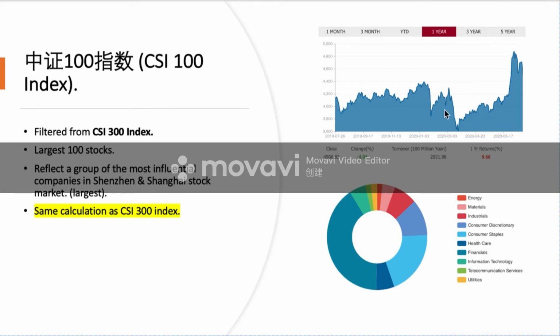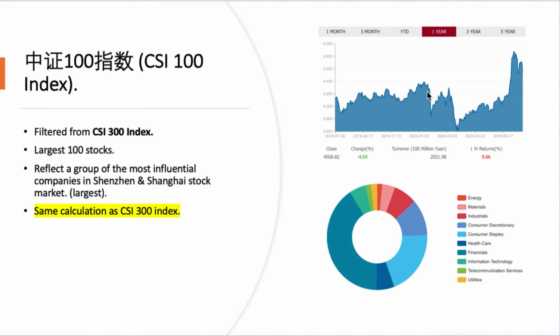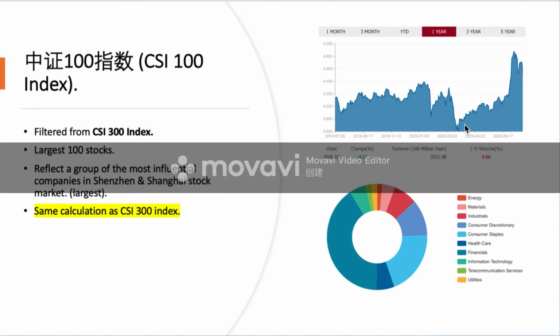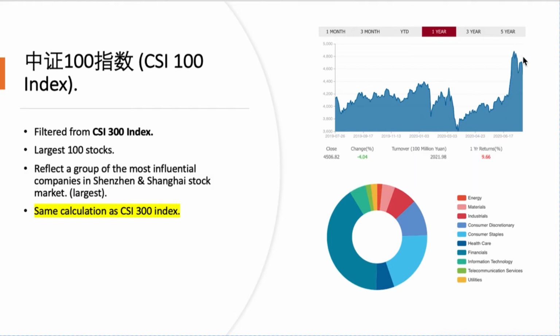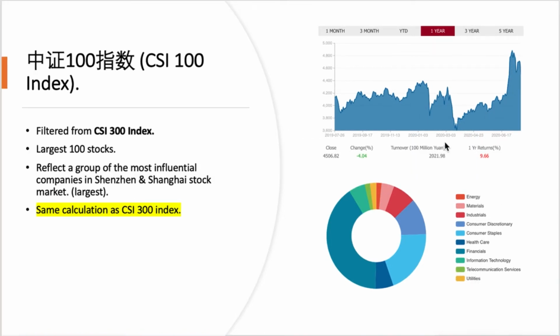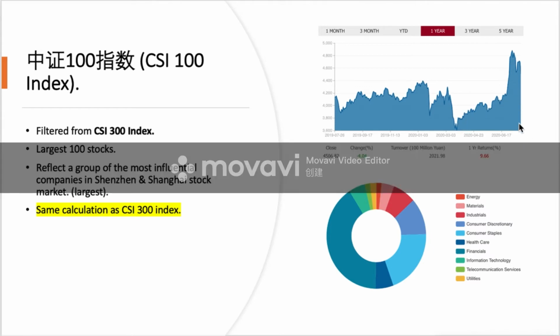As we could notice, here is about the time when COVID-19 was just found, and here COVID-19 was getting more severe, and here is the time that China was done with COVID-19 and people went back to work and the companies were opening up. Stock price was climbing from here all the way to today. Another reason that makes the index skyrocket from here is how the CSI 100 is made up.